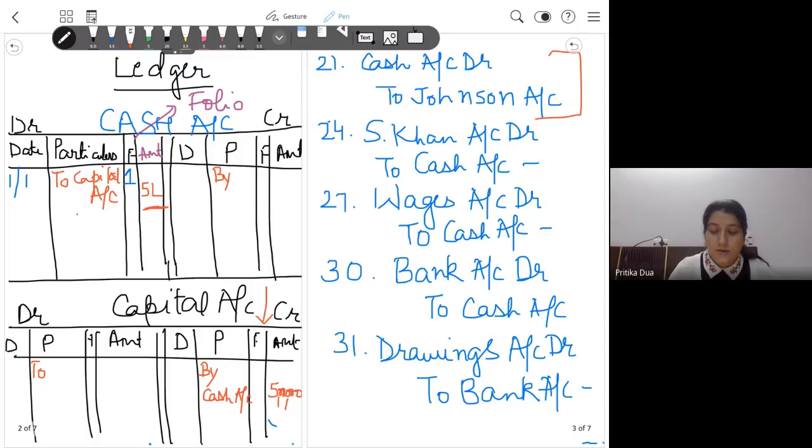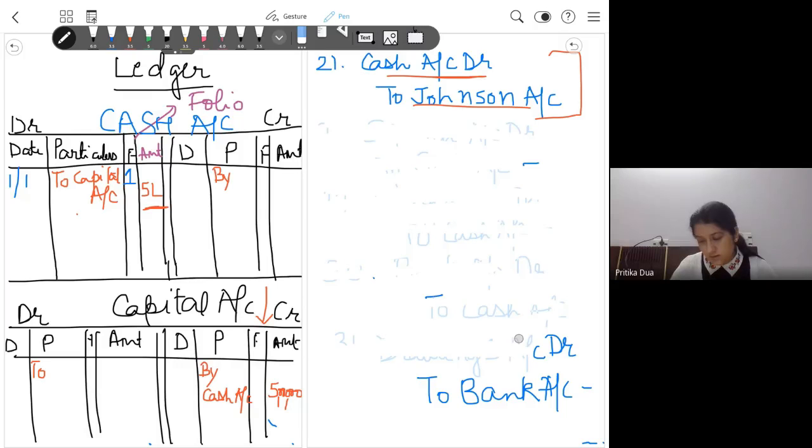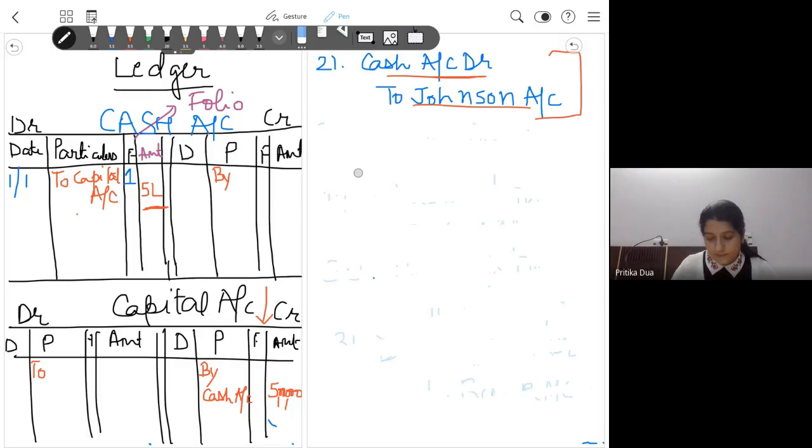Say this entry, I am taking this entry here, and I'll just be raising some entries here so that I can show you the Johnson account also here. That will make things more easy to understand. Okay.